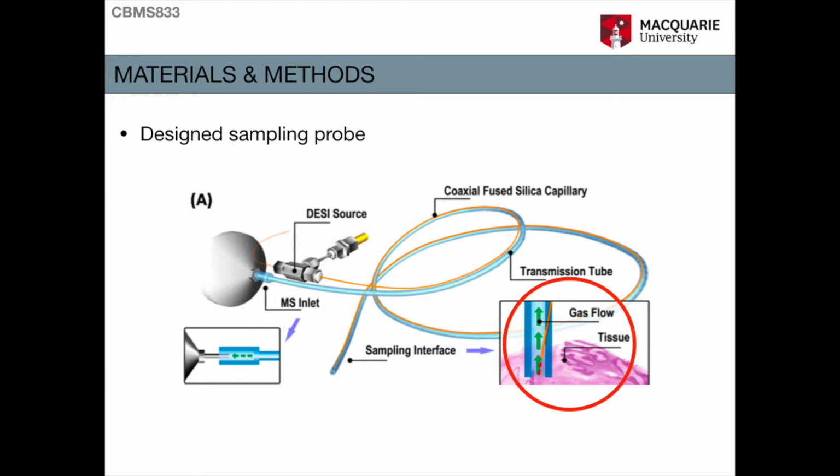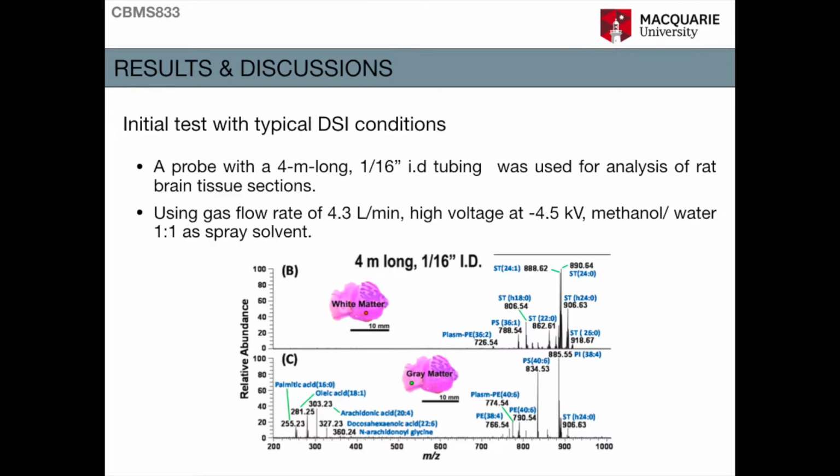During the sampling for analysis, the end of the Tygon tubing was pushed against the sample surface with around 3 millimeters between the sprayer and the surface of the sample. When pushed against the sample surface, the soft edge of the Tygon tubing sealed the surface. The spray solvent and the auxiliary gas were contained inside the tubing without leaking. For real clinical application, custom designed tubing with proper outside diameter needs to be made for specific applications.